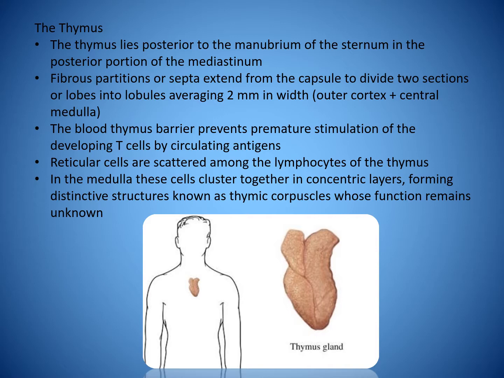The blood-thymus barrier prevents premature stimulation of the developing T cells by circulating antigens. Reticular cells are scattered among the lymphocytes of the thymus. In the medulla, these cells cluster together in concentric layers, forming distinctive structures known as the thymic corpuscles, whose function remains unknown.